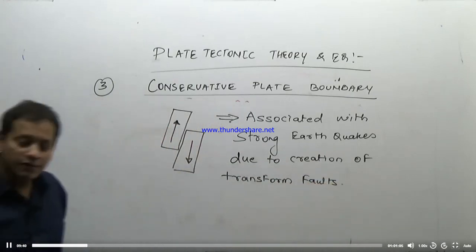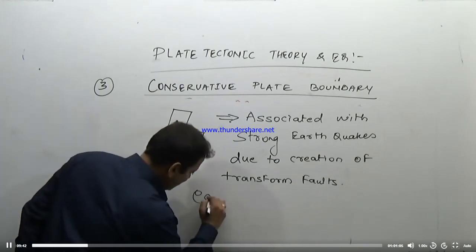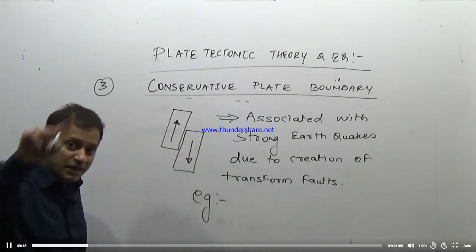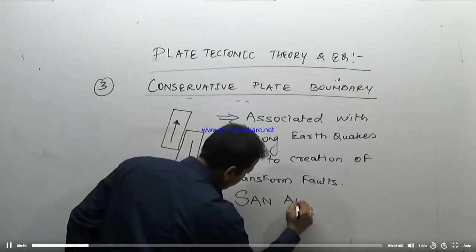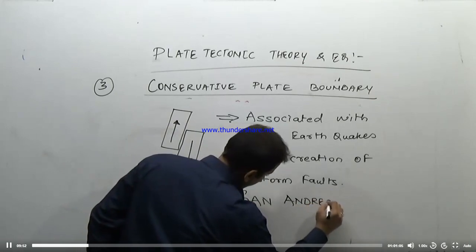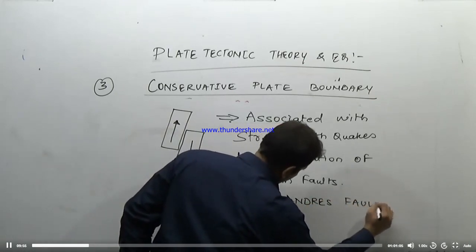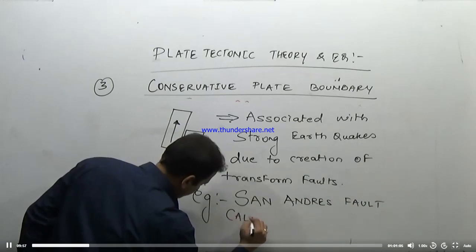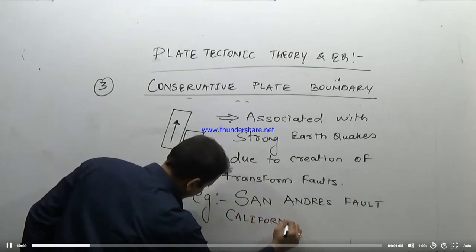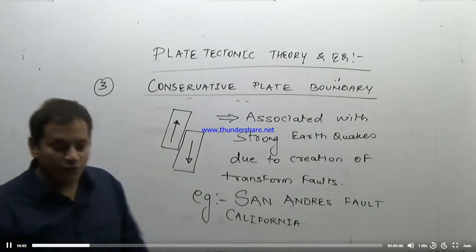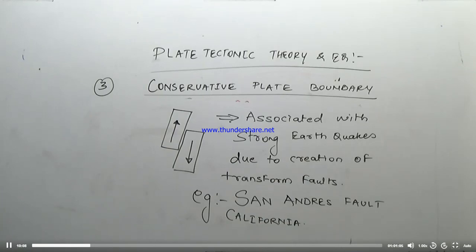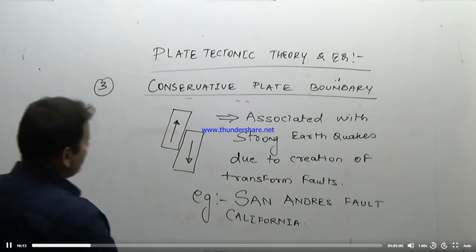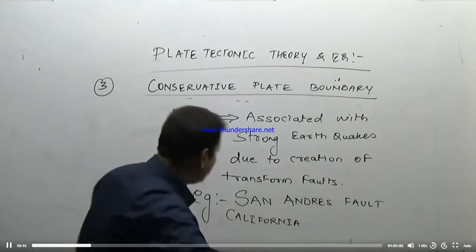So due to the creation of a transform fault system, the example we have already done in the plate tectonic lecture is the San Andreas Fault system of California. They are an example of a conservative plate boundary. So all these three types of plate boundaries in plate tectonic theory, how do they explain the